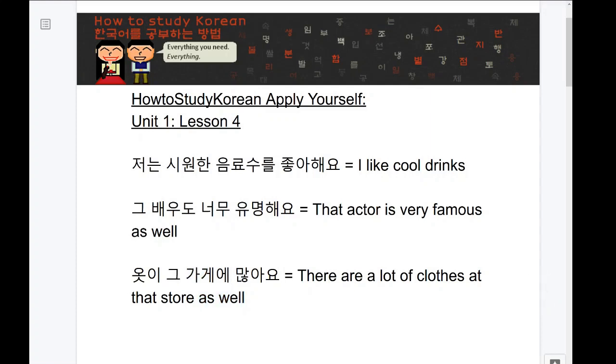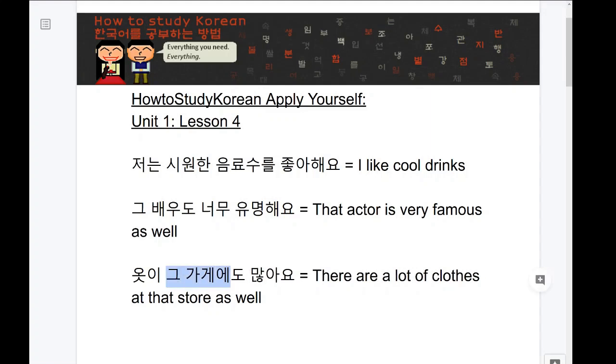You can actually attach 도 to situations like this where you are referring to a place and then referring to specifically that also at that place as well, or this place too. You can attach 도 onto 에 to indicate in these situations that, as well as other locations, this location as well has that particular thing going for it. Now, this sentence would read, 옷이 그 가게에도 많아요.